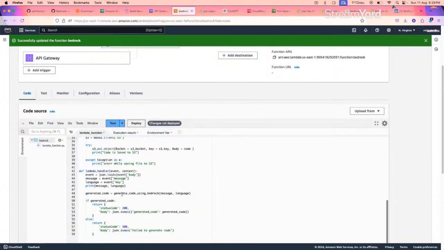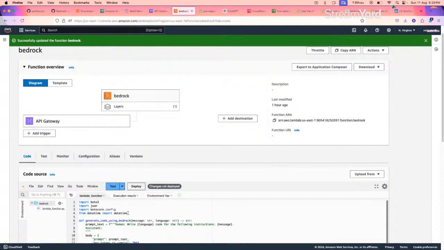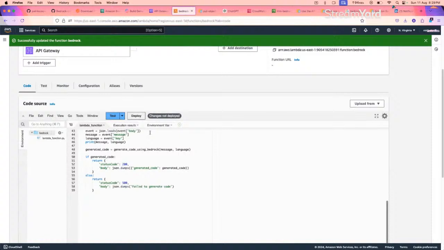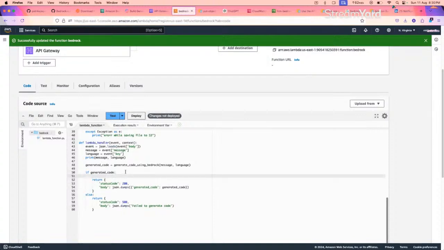So generated code, if generated code equal to, and now this particular thing from date and time will be coming in handy. What I want the key to be is the current time. So let's do that so that whenever we are saving the file, we know at what time this particular file was saved. That's why we will be using current time. Here we'll give multiple outputs now. So if I can handle this particular code now, we don't need this part now. Okay, need to modify this particular if else block now.